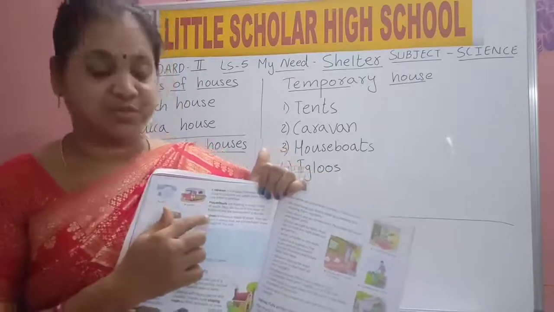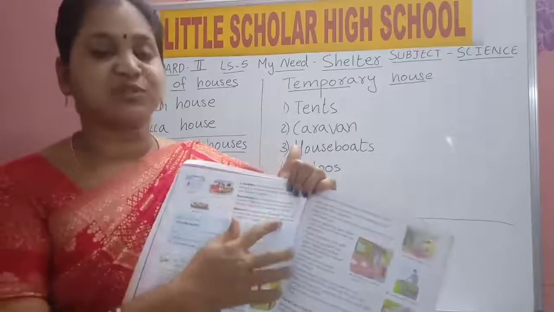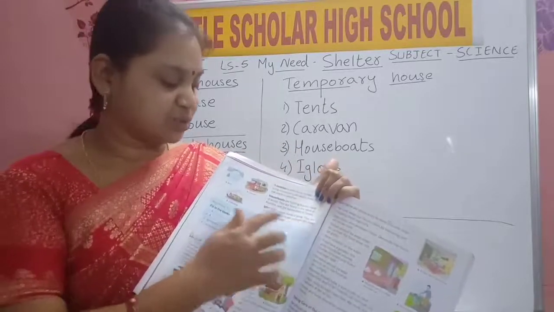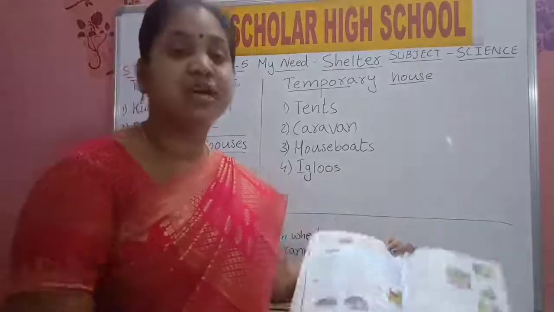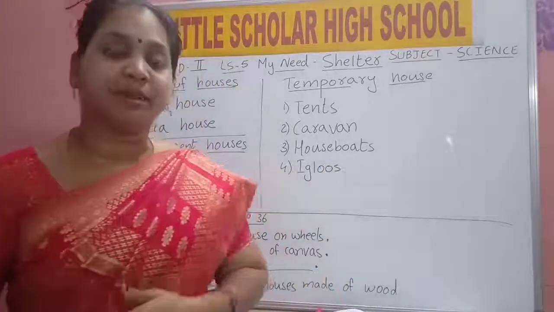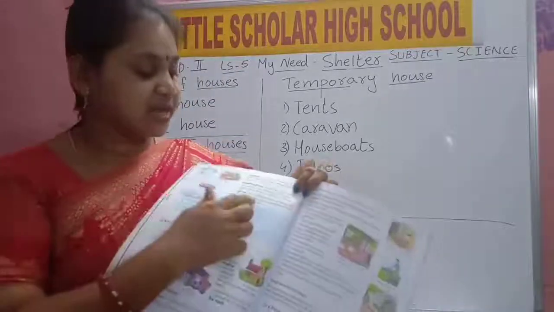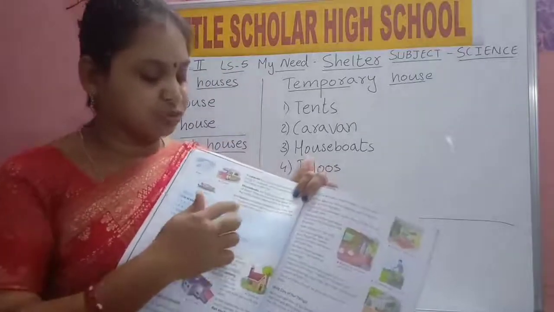Next is igloos. Igloos are houses made of snow. They are found in places that are covered with snow throughout the year.